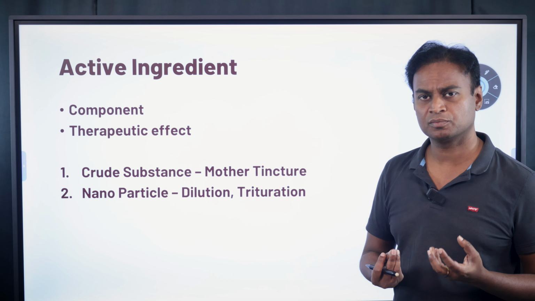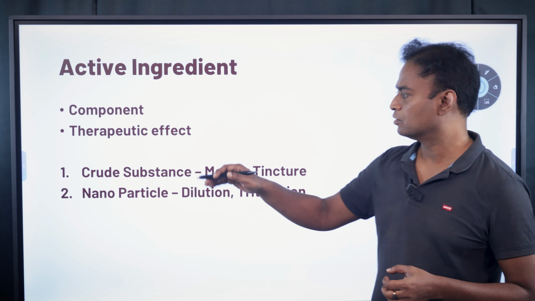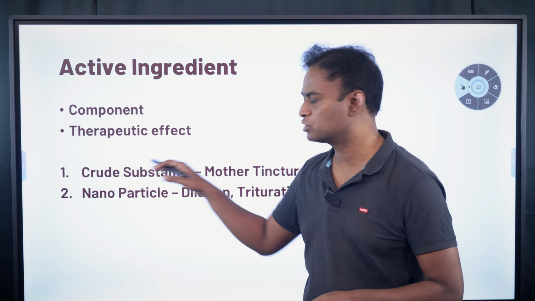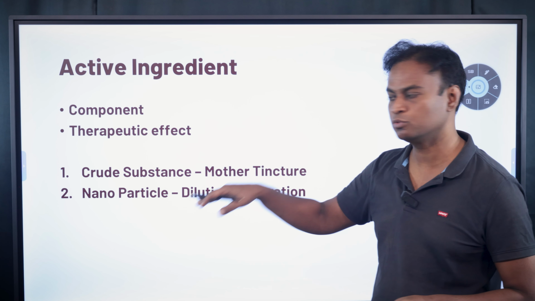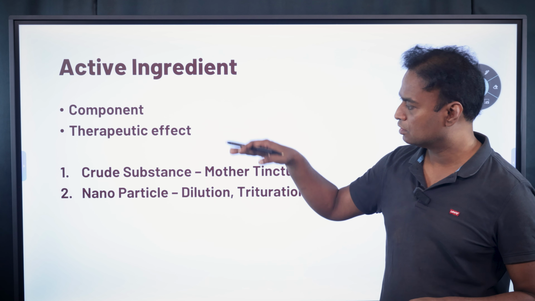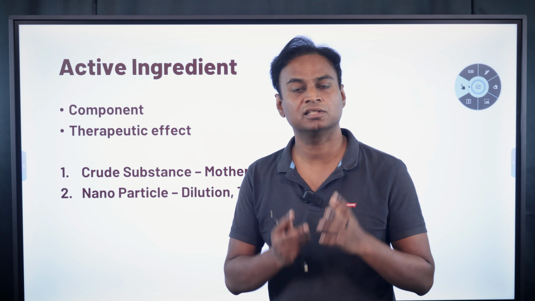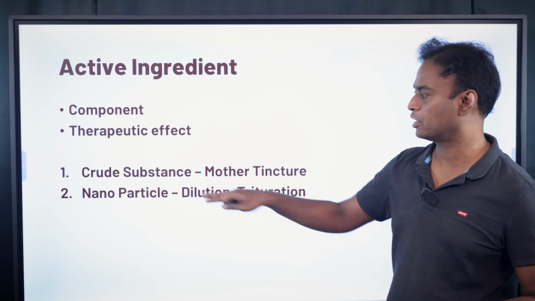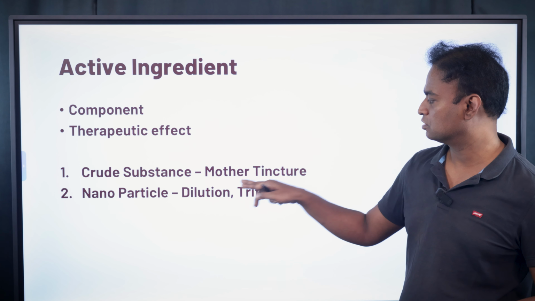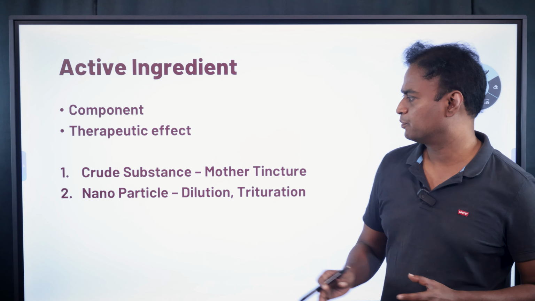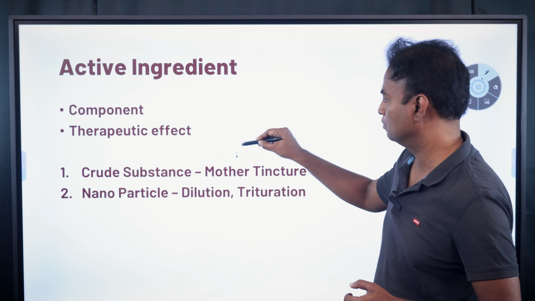Normally you see that crude substances are used in allopathy, or even crude substances are used in other systems of medicine. Homeopathy also uses these crude substances, but the specialty of homeopathy is, apart from crude substances, homeopathy also uses nanoparticles. They convert this crude substance sometimes and use it as nanoparticles. In homeopathy, the active ingredient exists in two forms: crude substance and nanoparticles. This crude substance is present in mother tinctures, and these nanoparticles are present in dilution or trituration. What is the difference between crude substance and nanoparticle? Crude substance is in the form of molecules.